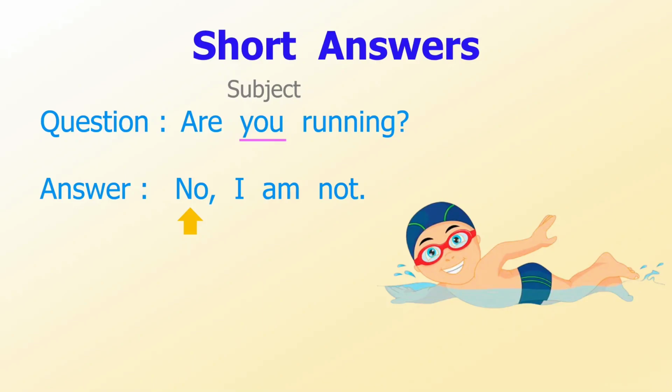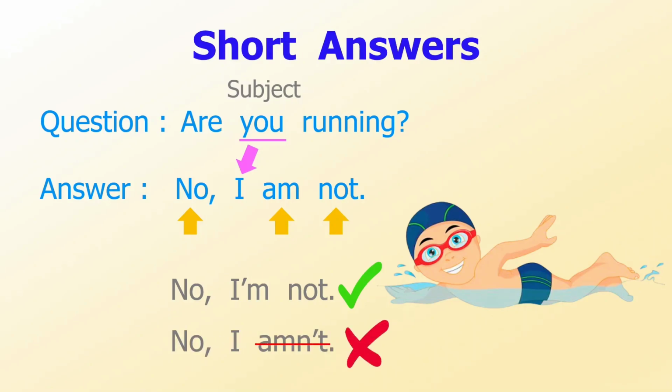We need to change it to be the word I in the answer, because the listener in the question becomes the speaker in the answer. And notice that they are the same person. And we use am not accordingly. Note that we can also answer no, I'm not. But we cannot answer like this.